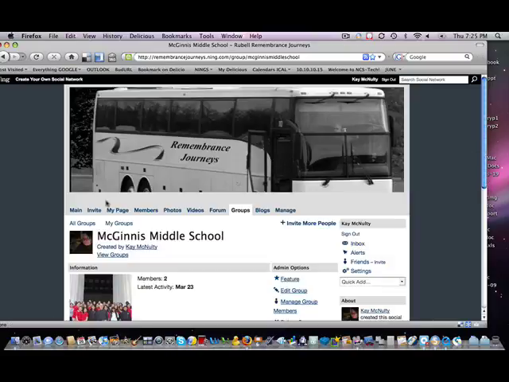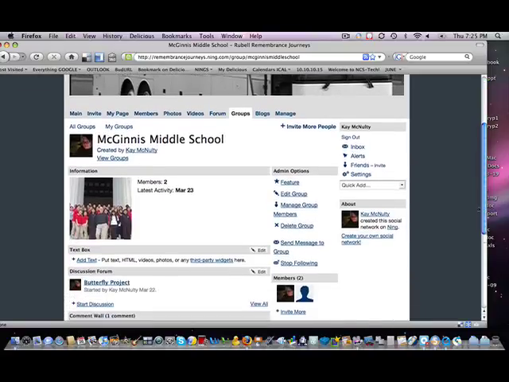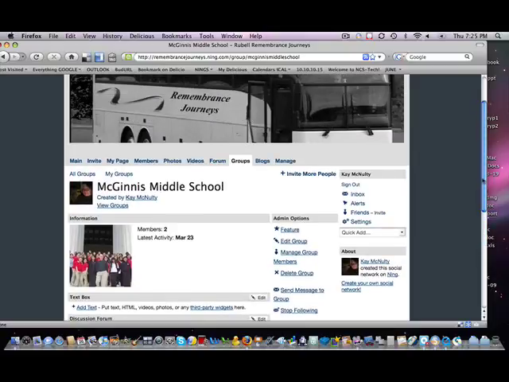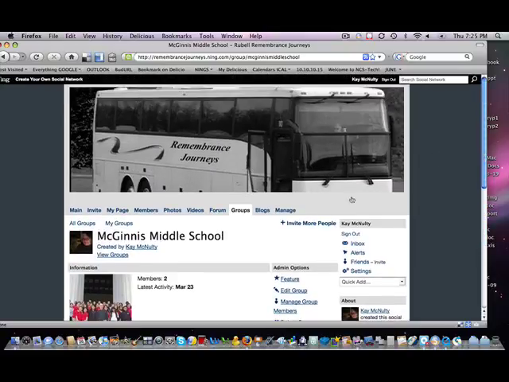But McGinnis School, the group is set up. The kids will be going in there early next week after we give them a little tour. But they're anxious to get in. We've been telling them about it, but I haven't shown it to them yet.